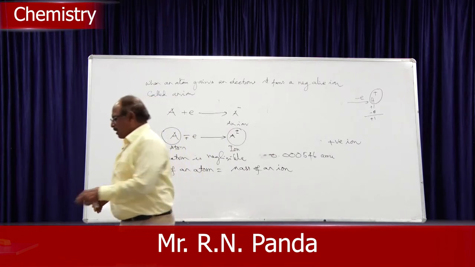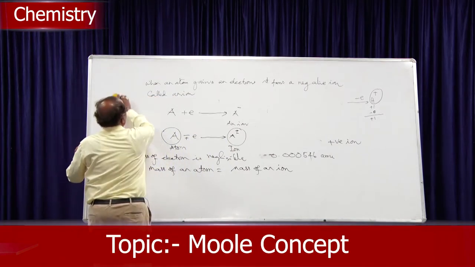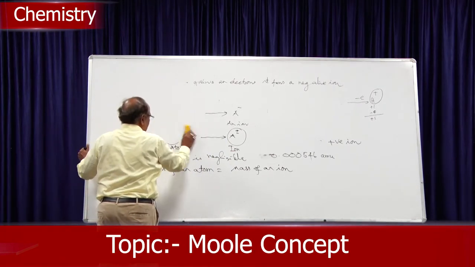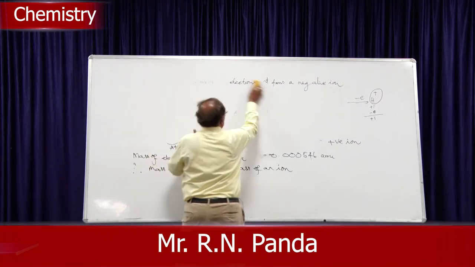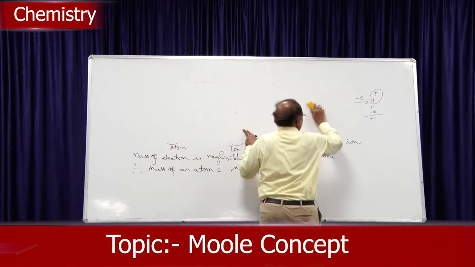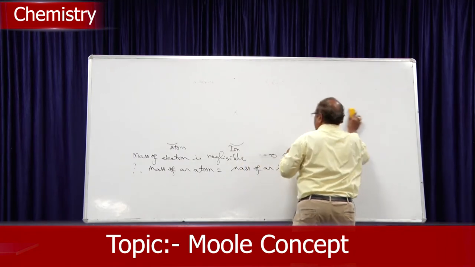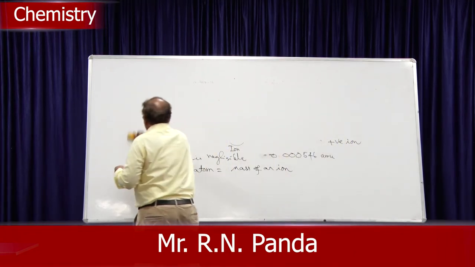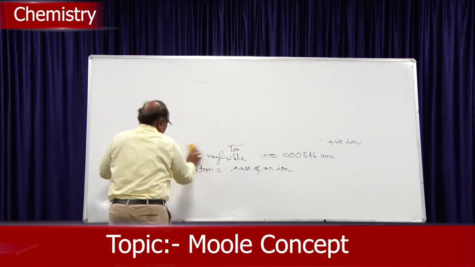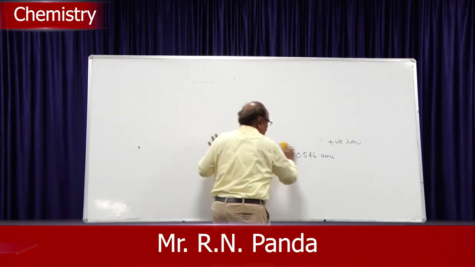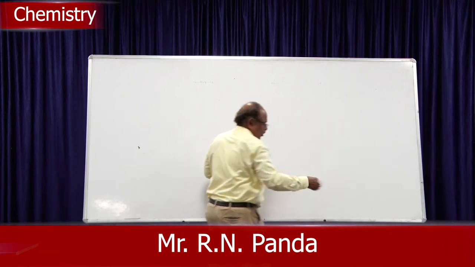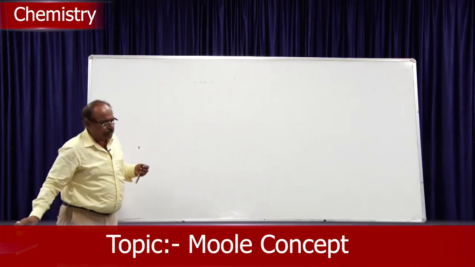Now, in the last class we studied that atomic mass expressed in grams is called gram atomic mass or gram atom. Now, we will take an atom and a gram atom. When 1 gram atom loses electrons, every atom loses an electron.